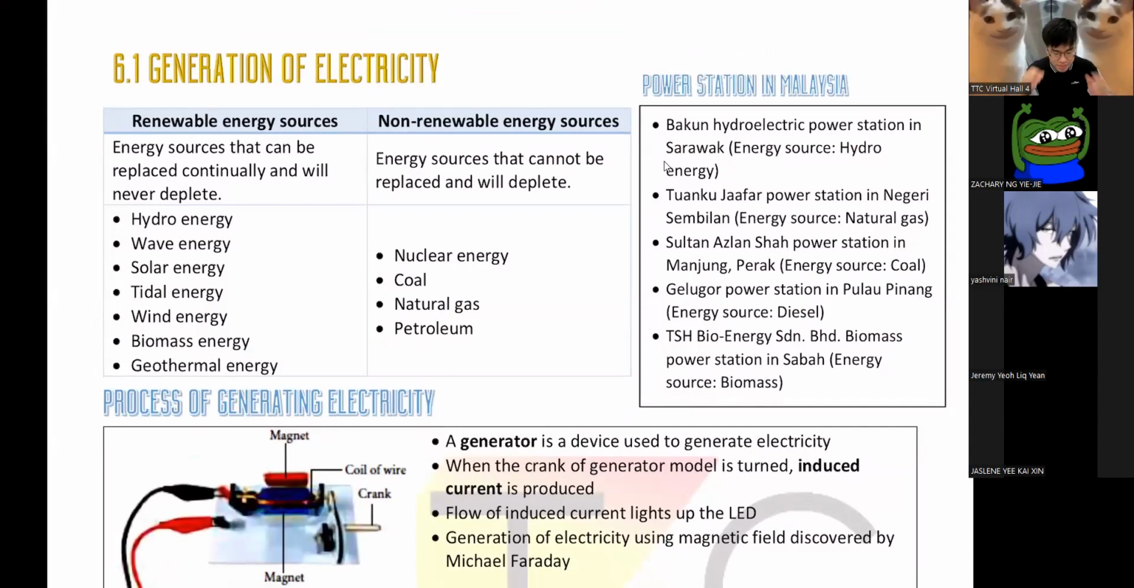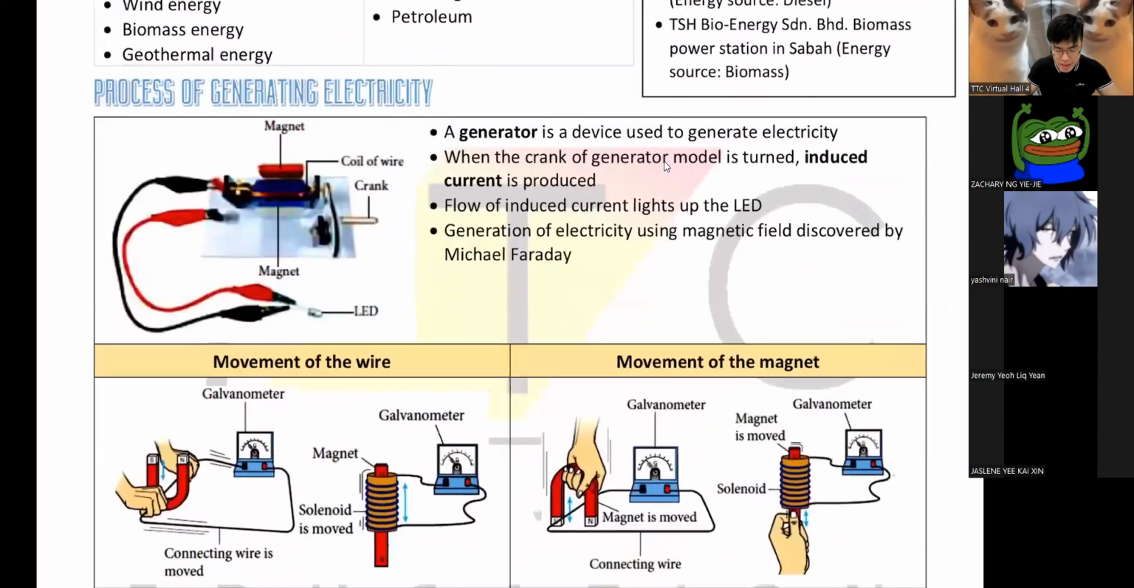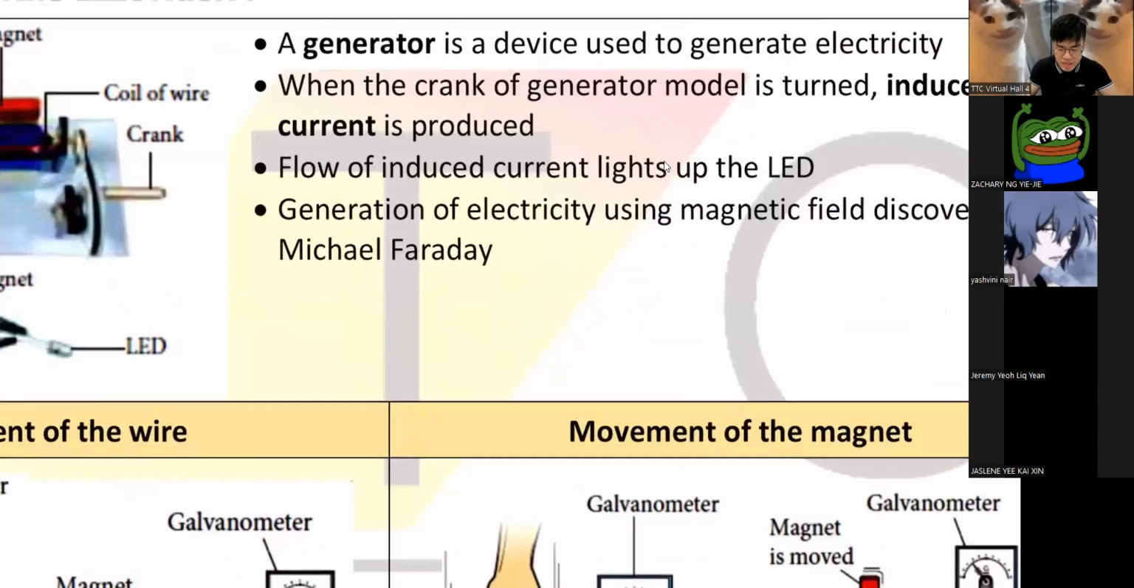Let's talk about generation of electricity today. Penjanaan elektrik. That means how electricity comes. How do we get electricity? How do we make electricity? As I said last week, the generation of electricity was discovered by this person called Michael Faraday. He is known as the father of electricity because he is the first person who discovered how electricity comes about. So what did he do?